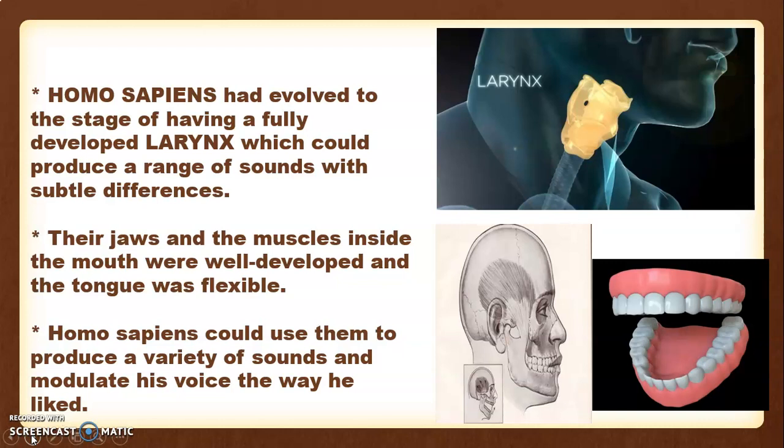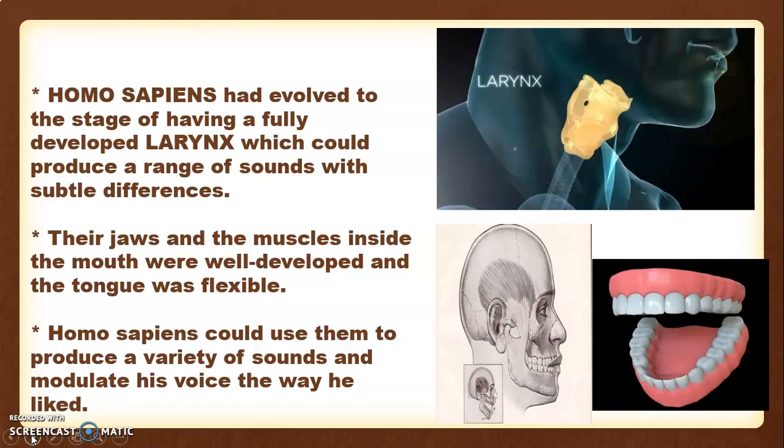Their jaws and the muscles inside the mouth were well developed and the tongue was flexible. You can see the jawline, the upper jaw and the lower jaw, and the tongue which was flexible and could move. So due to the well-developed jaws and mouth muscles, and the tongue which had become flexible, which they could move up, down, turn around, twist, their facial features and their way of speaking had changed.